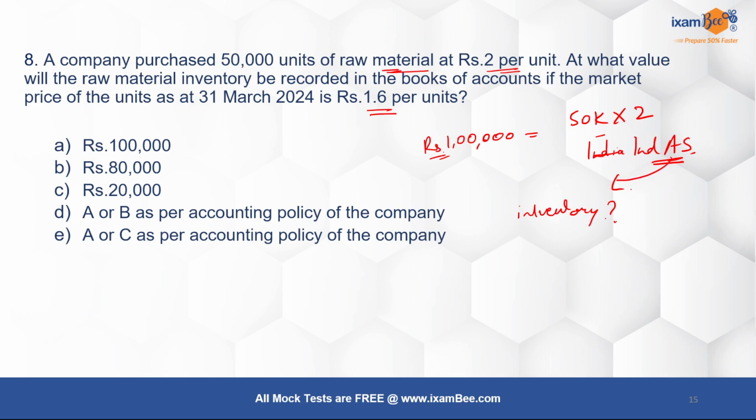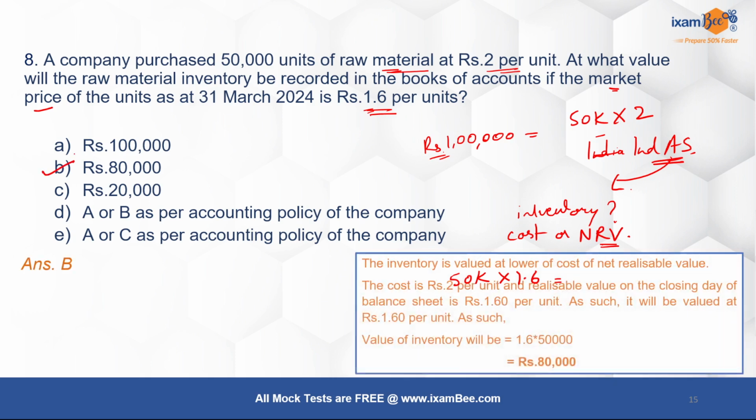So the Ind AS about inventory says that I have to record the value of inventory at lower of the cost or NRV, net realizable वैल्यू. नेट रियलाइजेबल वैल्यू क्या है? जो आपको वैल्यू रियलाइज कर सकते हो, वो क्या होगी? आपकी मार्केट प्राइस दिखा रहा है. सो विच इज लोअर, ₹2 और 1.6? So 1.6 is lower. So I will record 50k units at 1.6 each, right? And that's why my answer is 80,000.